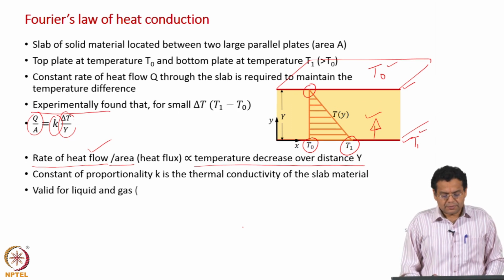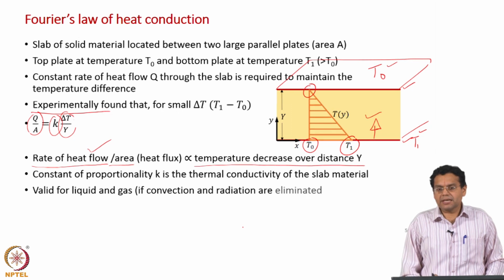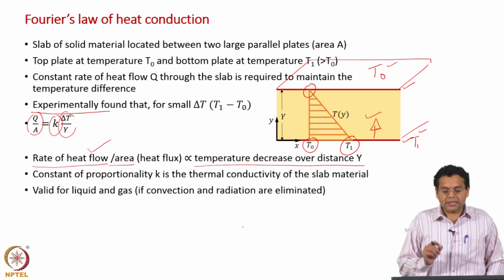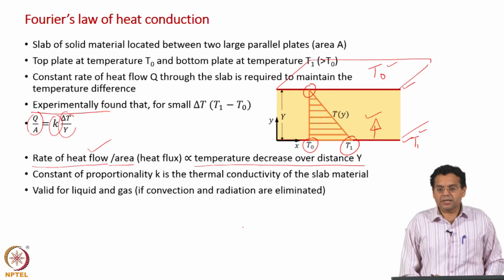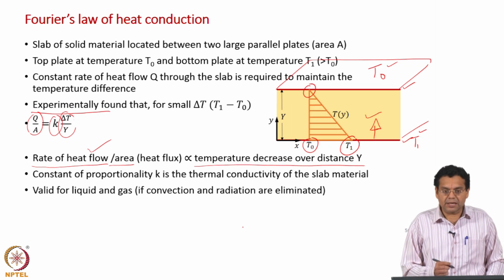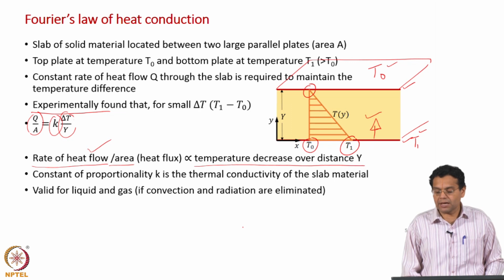Now, for illustration we have taken a solid slab between the two plates. When we discussed Newton's law of viscosity, we took a liquid or a fluid between the two plates. What is the reason we have taken a solid here? Remember, conduction takes place in solids, liquids and gases as well. Let us say if you had taken a liquid or a gas between the two plates, what will happen?